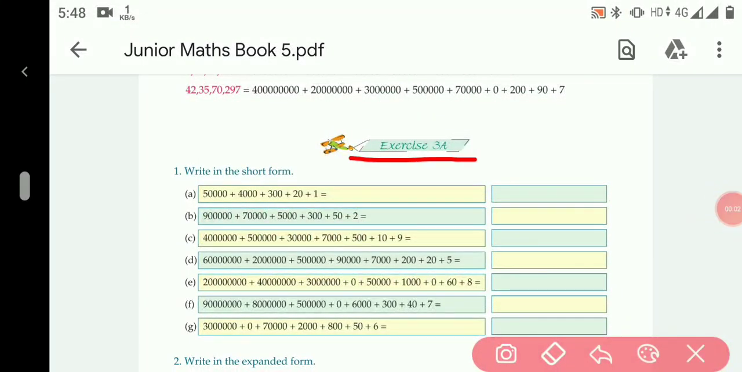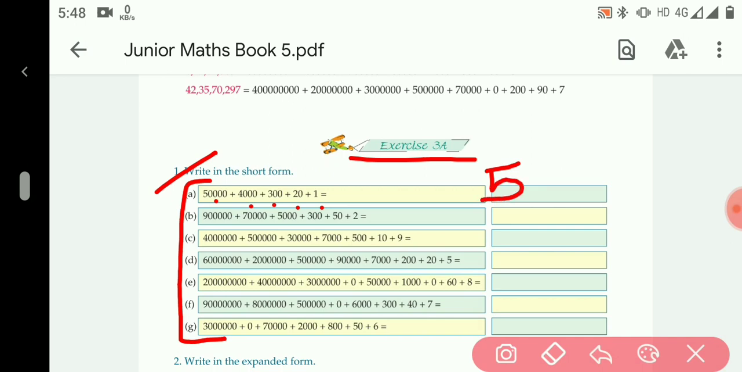Exercise 3A. Question number 1. Write in the short form. These numbers are given here in expanded form. We have to write them in short form. A part: 50,000 plus 4,000 plus 300 plus 20 plus 1. So it will be written as 50,000, then 4,000, then comes 300, then comes 20, then 1, and the comma will be here.